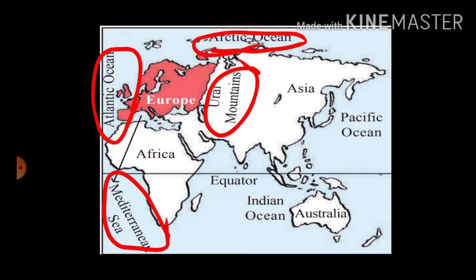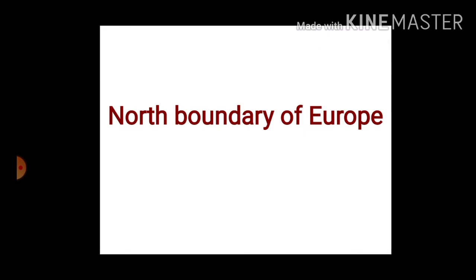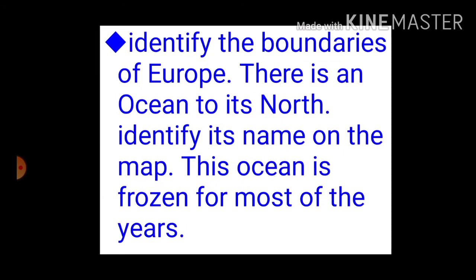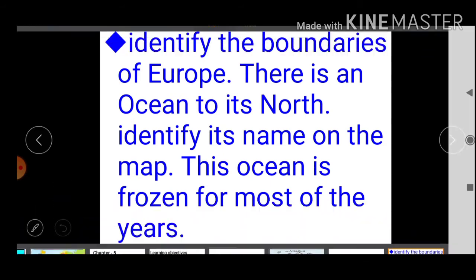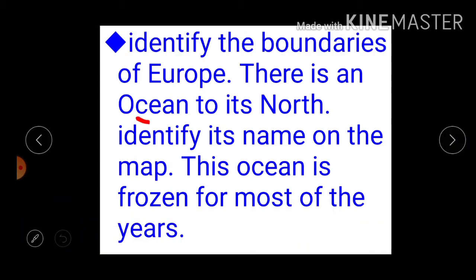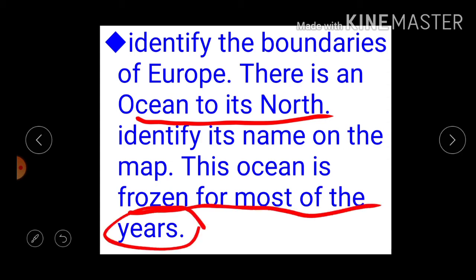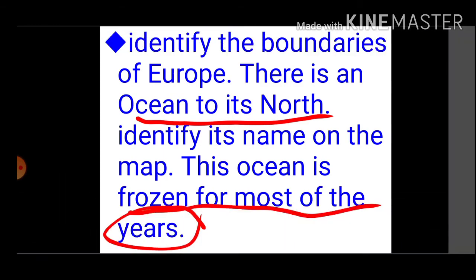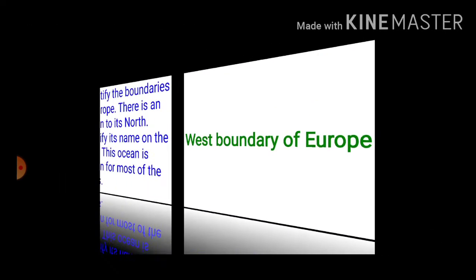Let us discuss these boundaries in detail. First, the north boundary of Europe. In the north of Europe there is an ocean. That ocean is almost frozen most of the years. Can you name that ocean? Good, that is the Arctic Ocean.